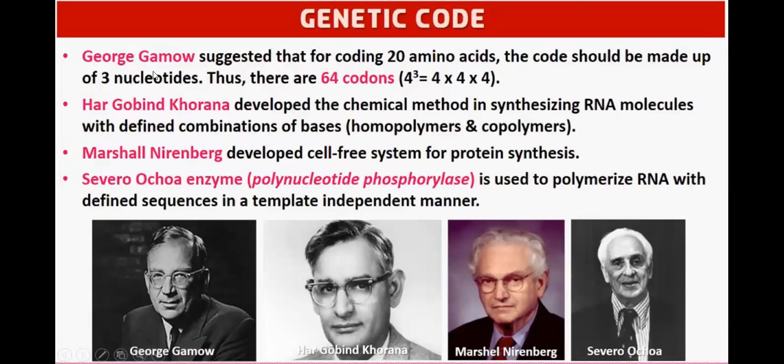George Gamow suggested that for coding 20 amino acids, how many amino acids are there in total? 20 amino acids. The code should be made up of 3 nucleotides. Thus, there are 64 codons. There are 4 nitrogenous bases, and in one codon there are 3 nitrogenous bases. So the total number of codons will be 4 to the power 3, that is 4 times 4 times 4, which is 64.